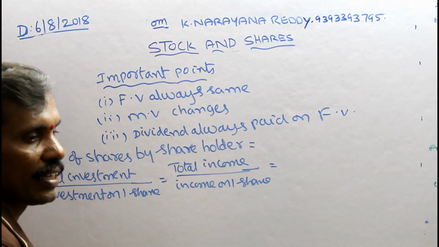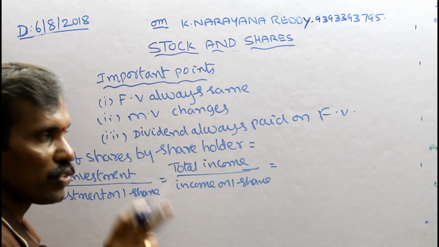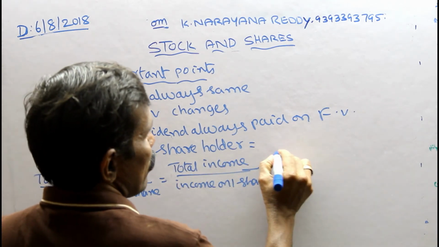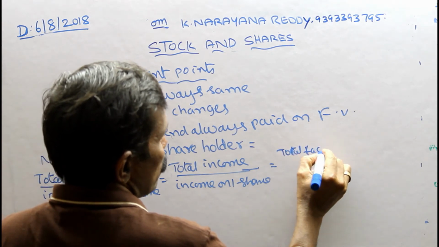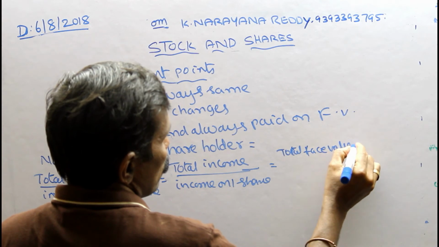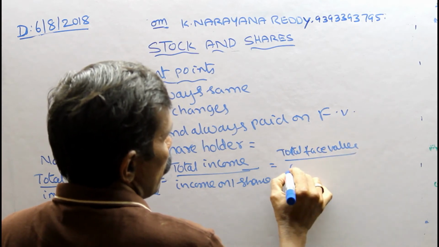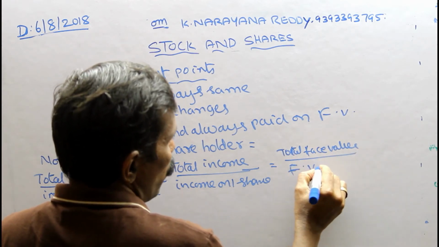Third one is total face value divided by face value of one share.